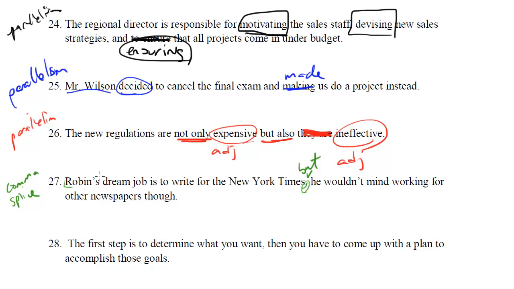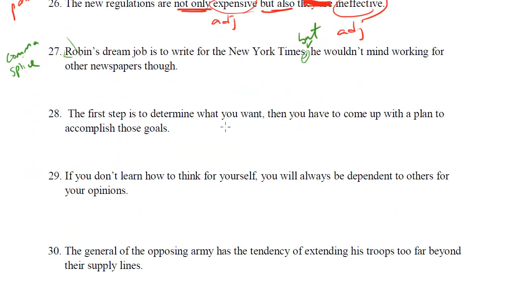So a conjunction, that's one way. You can also do a semicolon. However you do it, we just got to get rid of the comma splice, the 2 sentences just connected with a comma. The first step is to determine what you want. Then you have to come up with a plan to accomplish these goals.